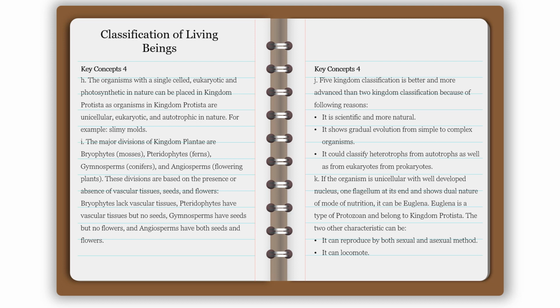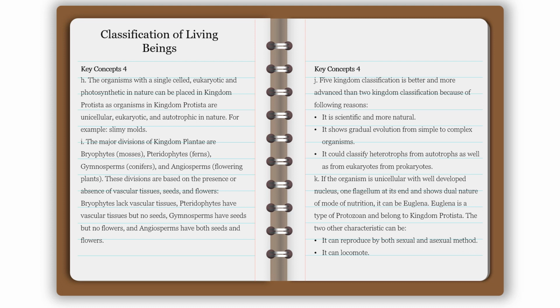These divisions are based on the presence or absence of vascular tissues, seeds, and flowers. Bryophytes lack vascular tissue. Pteridophytes have vascular tissues but no seeds. Gymnosperm has seeds but no flower, and angiosperm have both seeds and flower.